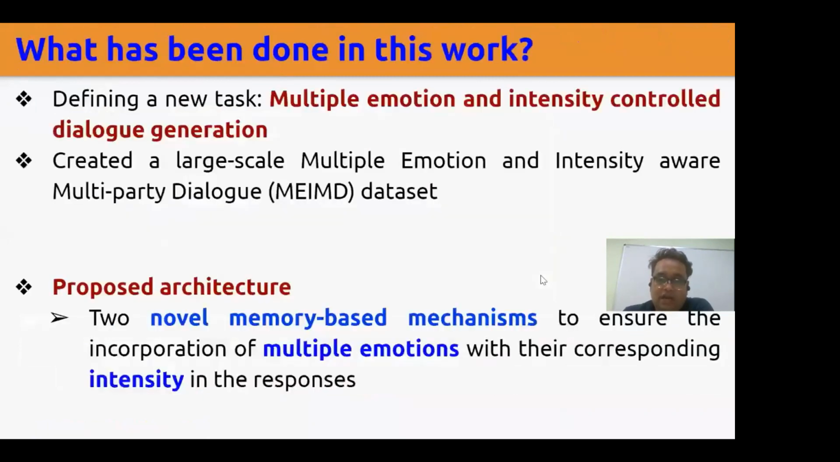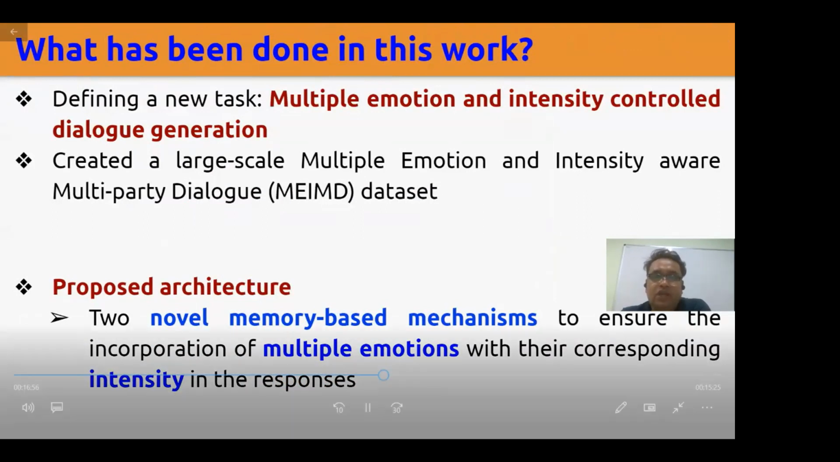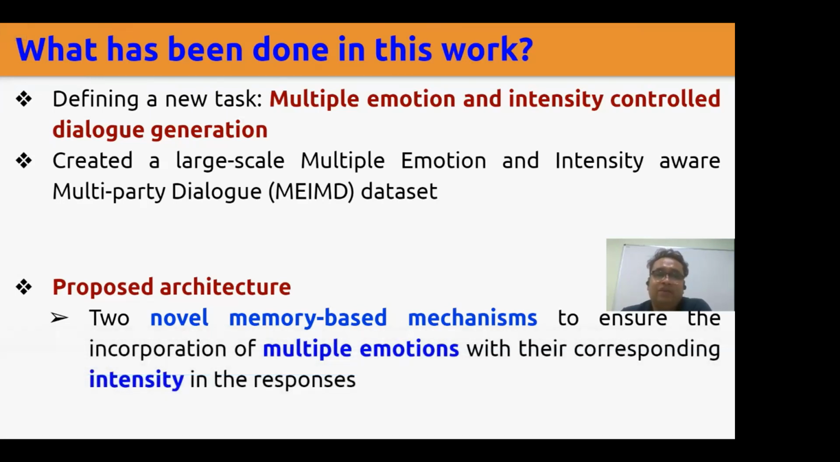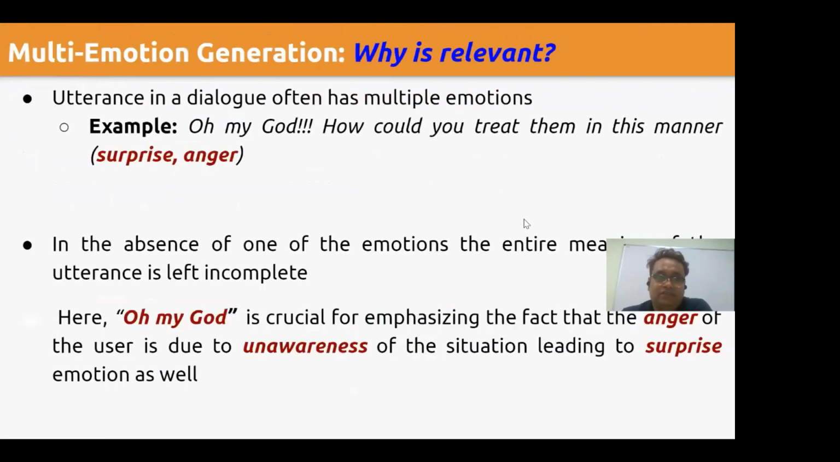Now, in our particular work, we have defined a very new task to generate responses that will handle multiple emotions and the intensity of the emotions. There has been no data for this, so we have created our own data. And then we have proposed two interesting memory-based mechanisms to handle these two phenomena, that is, handling multiple emotions and the underlying intensity of the emotions.